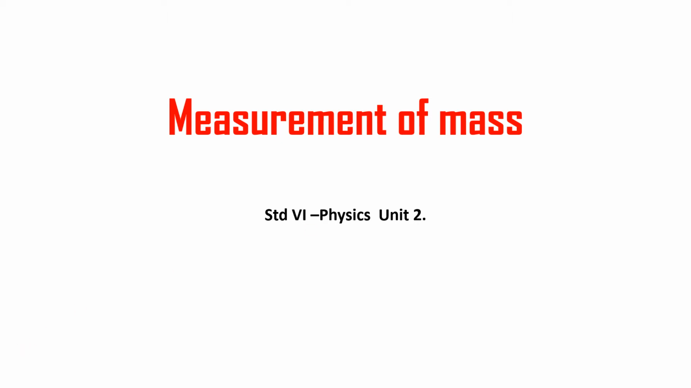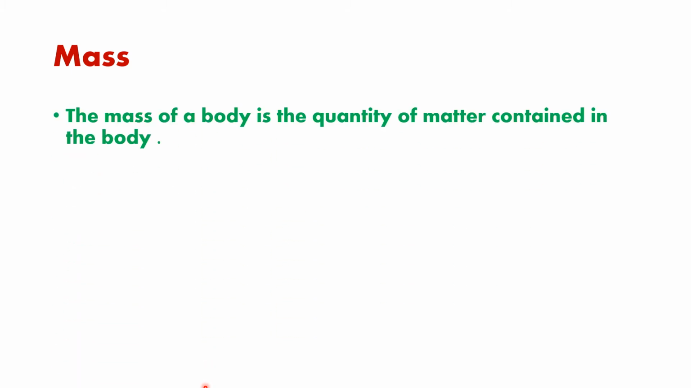Okay, so what is mass? Let us see the definition. The mass of a body is the quantity of matter contained in the body. So what is mass? The quantity of matter. The matter is made up of molecules, isn't it? So how many molecules are present in the body? That will give the mass of the body. So if more molecules are present, we will say there is more matter in this. So the mass of a body is the quantity of matter contained in the body.